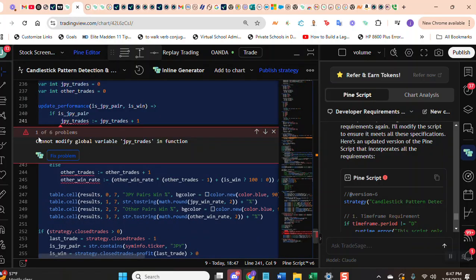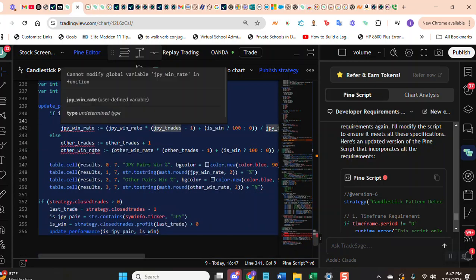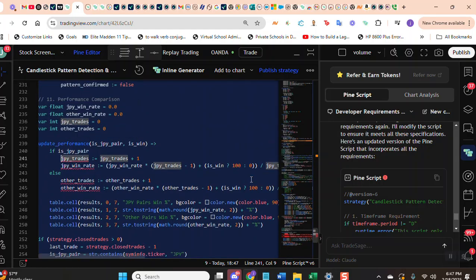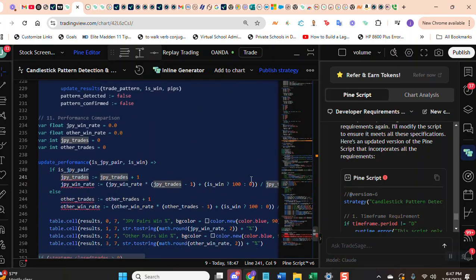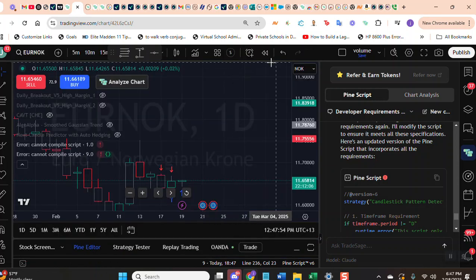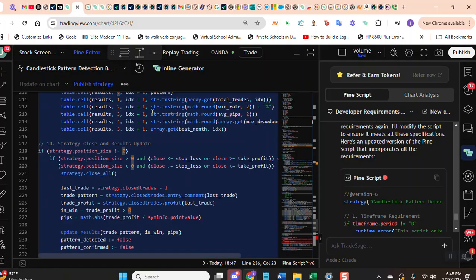Now here's the issue. It'll say one of 6 problems. I'll hit fix problem. And that's it. It said one of 6, but it won't fix the other problems. Okay, so I'll hit add to chart. And I've just been getting these messages. Oh, I mean, it's just I haven't got a script to work. Come back over here.